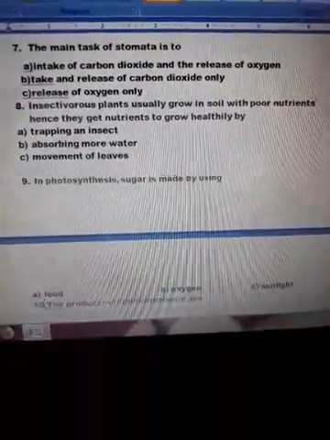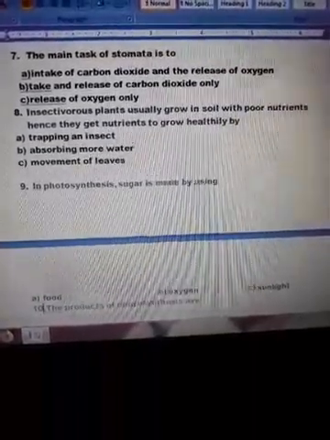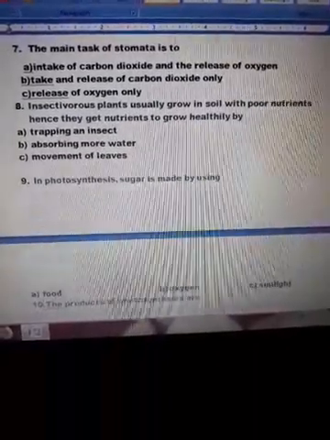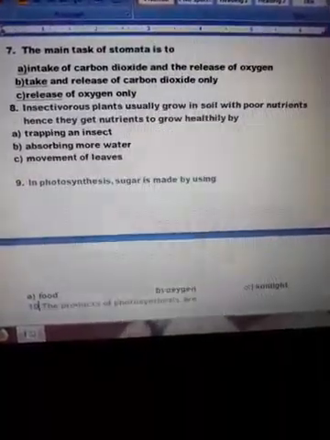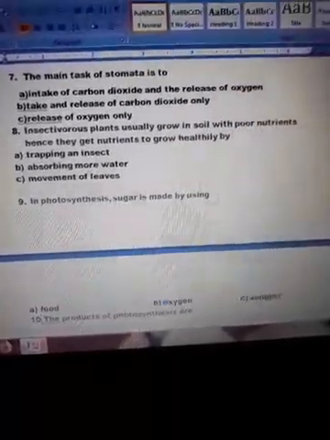Number 8: insectivorous plants usually grow in soil with poor nutrients. Hence, they get nutrients to grow healthily by: they trap insects, they absorb more water, or by the movement of leaves. So they get nutrients by trapping insects, as they grow in soil which is poor in nutrients.